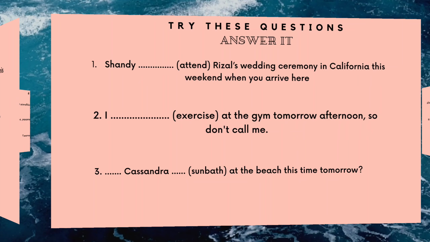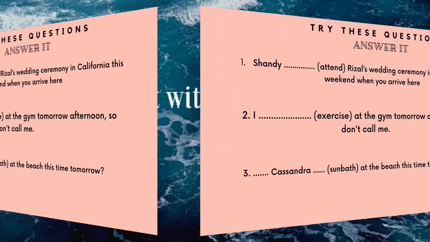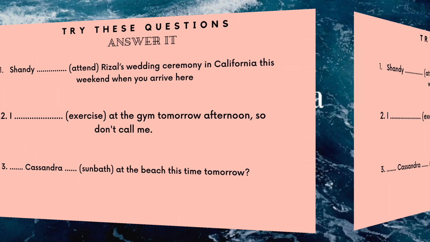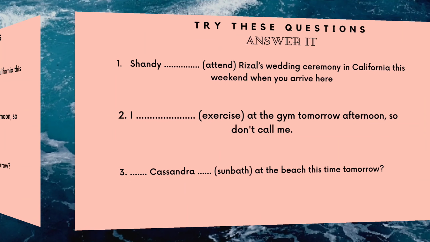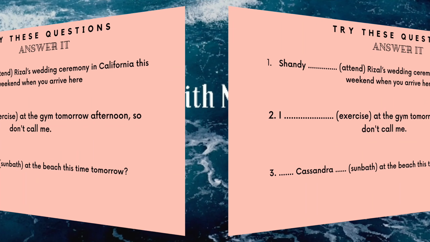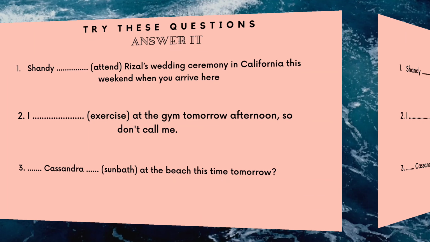Number 2. I, blank, exercise at gym tomorrow afternoon, so don't call me. Number 3. Cassandra, blank, at the beach this time tomorrow.